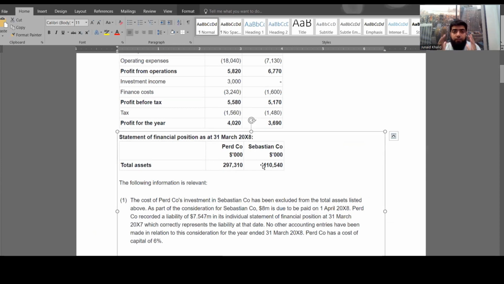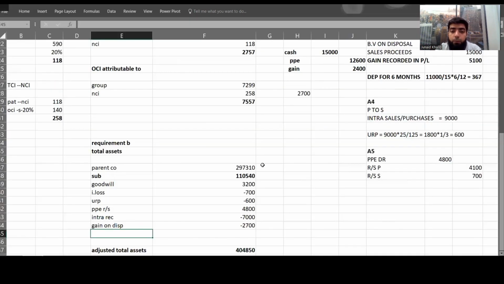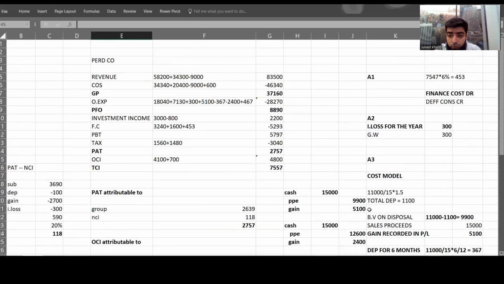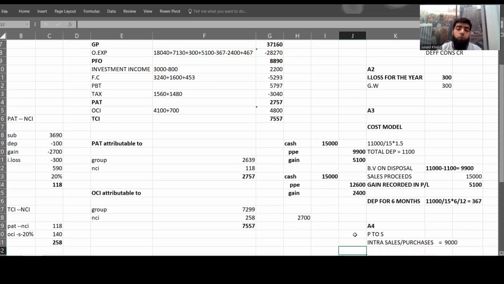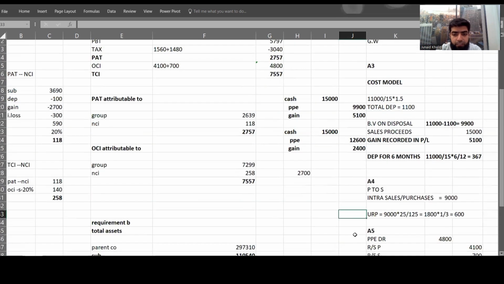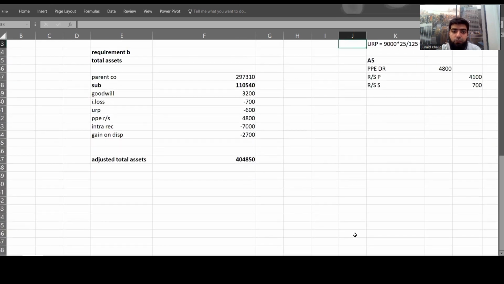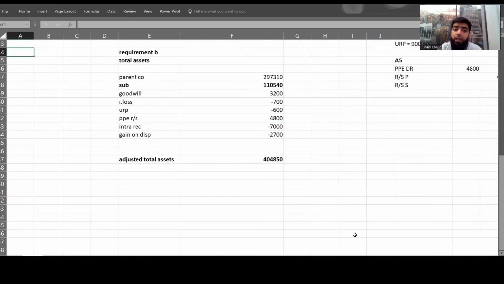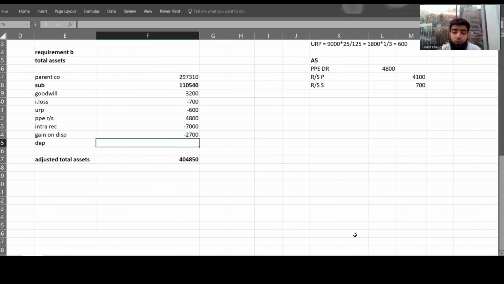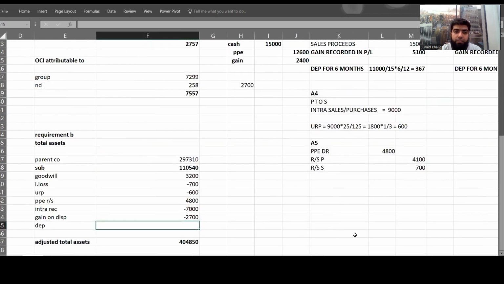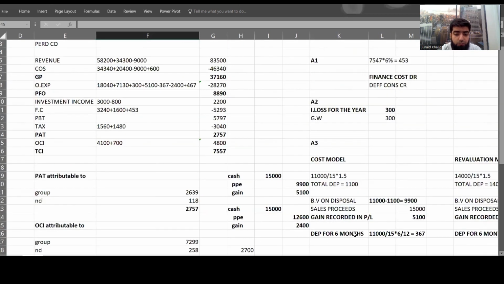These are the closing assets. I accept this one. But the point is, you have recognized a disposal, or you have removed your non-current asset or the property, plant and equipment with the amount of 9,900. Instead, it should be removed with the amount of 12,600. What my analysis and judgment is, that there should be an adjustment in the assets of a subsidiary company with the amount of 2,700. And not only this one, there should be an adjustment of depreciation of 6 months that should also be recorded, because the assets, no doubt it's a closing asset, but there should be an adjustment.